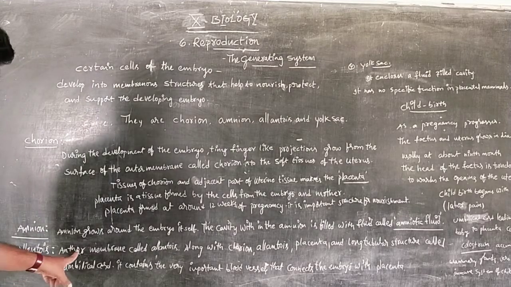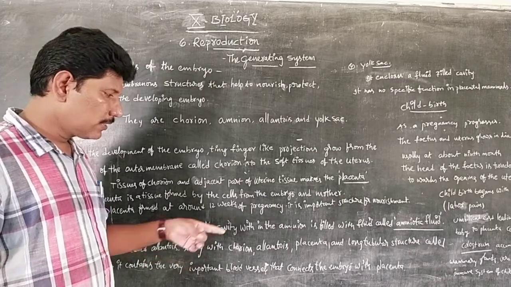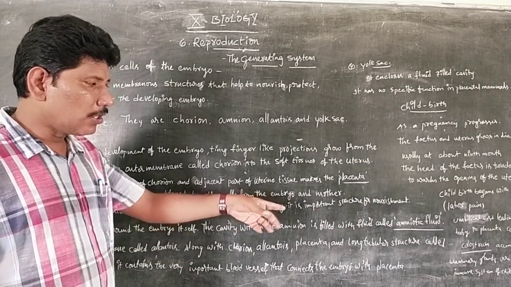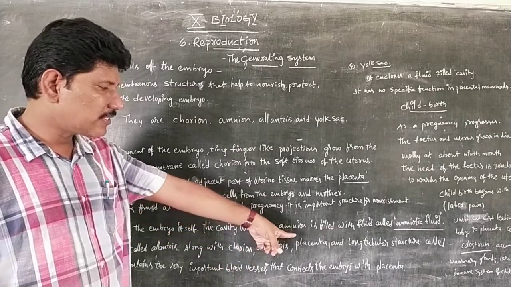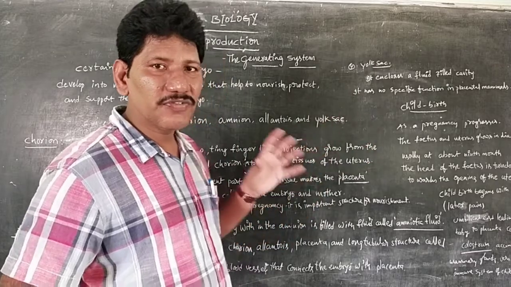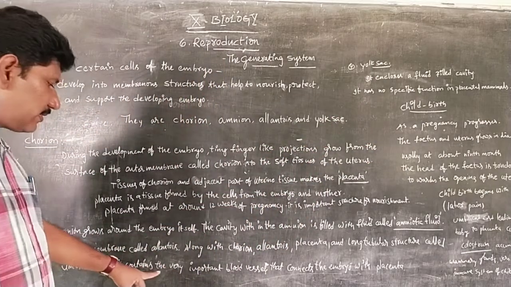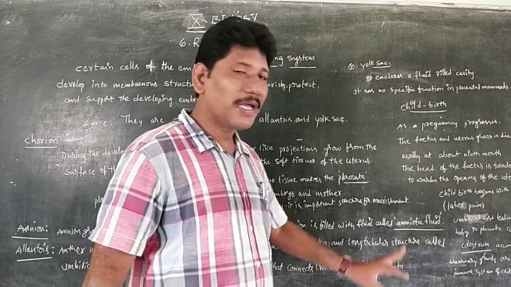Next, another important membrane called the allantois. Along with the chorion and placenta, a long tubular structure is formed. It contains very important blood vessels that connect the embryo with the placenta.